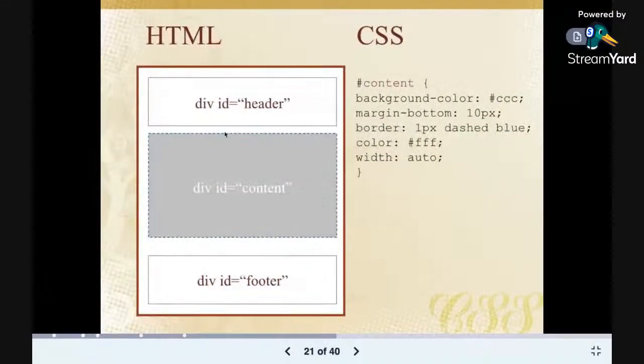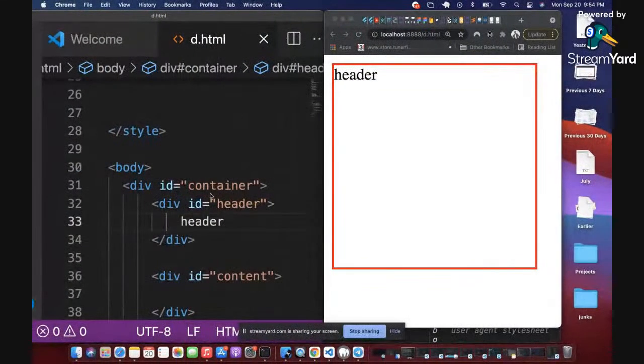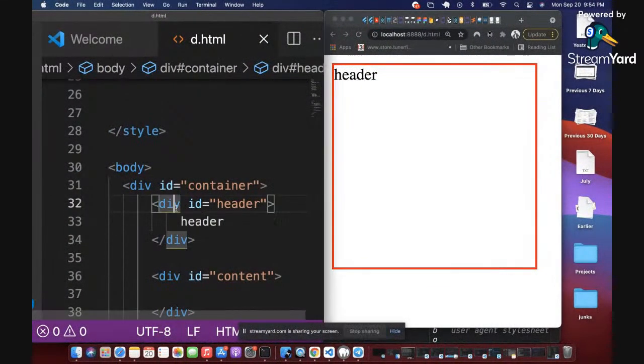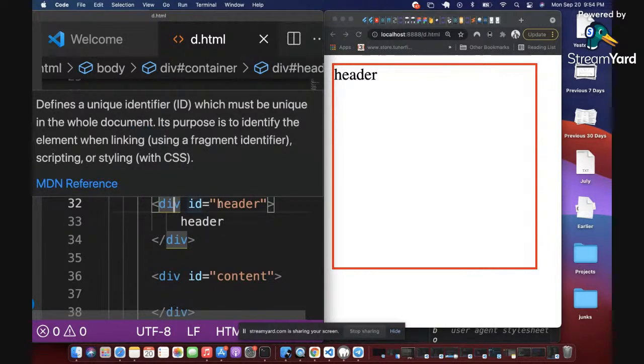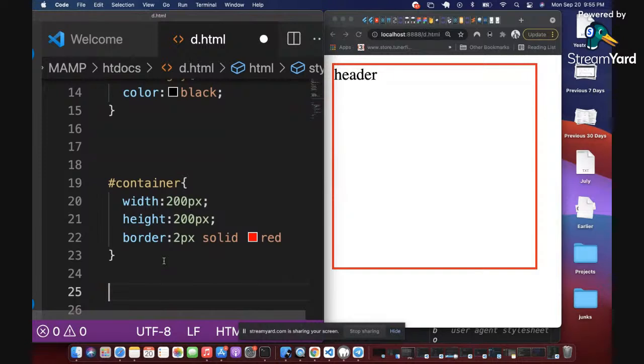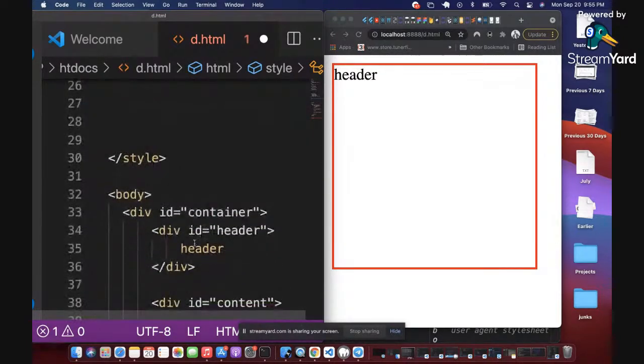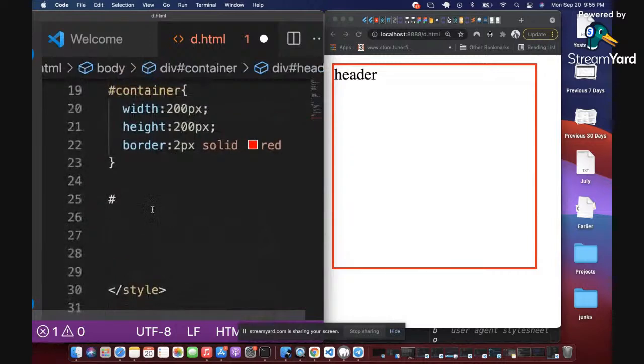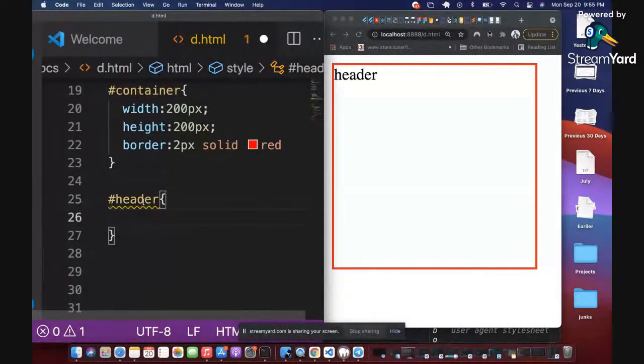So let's style it for it to look like this, so that we can learn more CSS properties and styles. We want it to be centralized like this. So the first thing I'm going to do: the div that is holding this header is called ID header, right? So I'm going to come up here. Because it's an ID, I'm going to use a hash, and the name of that ID is header. So I'm going to start with hash header, and then define my curly brace.